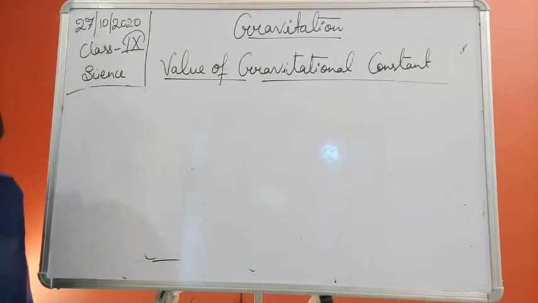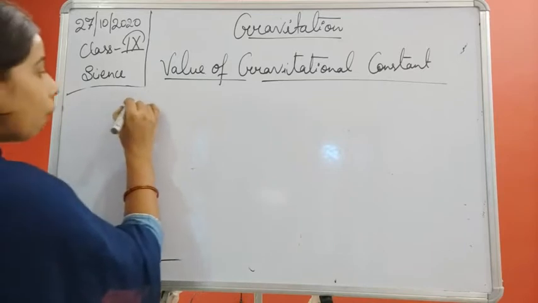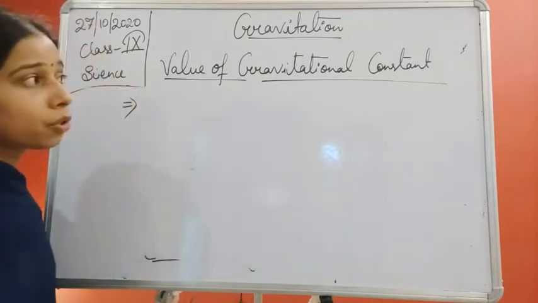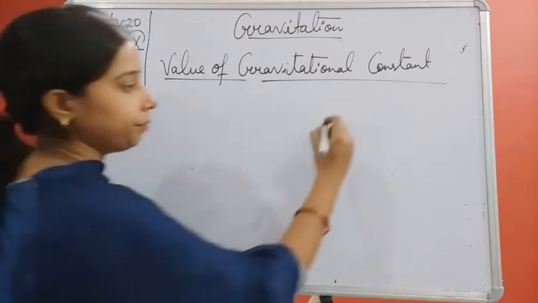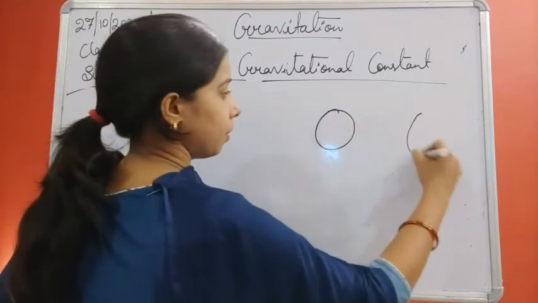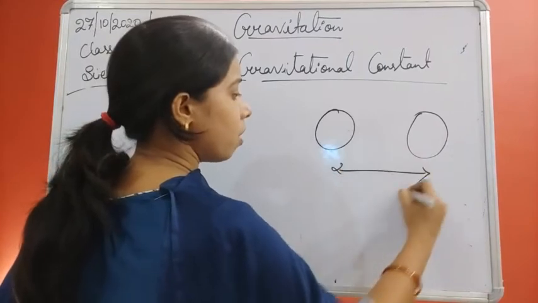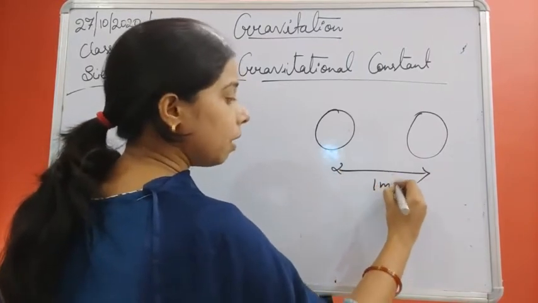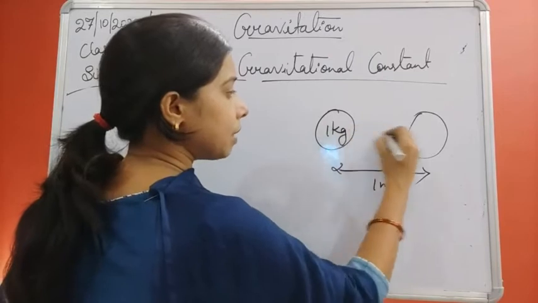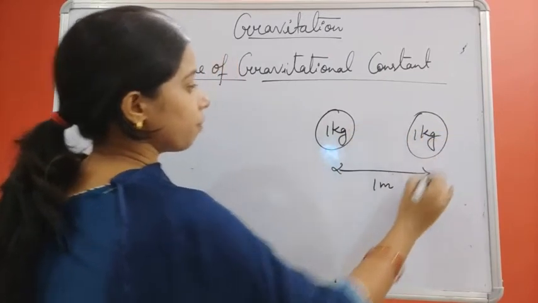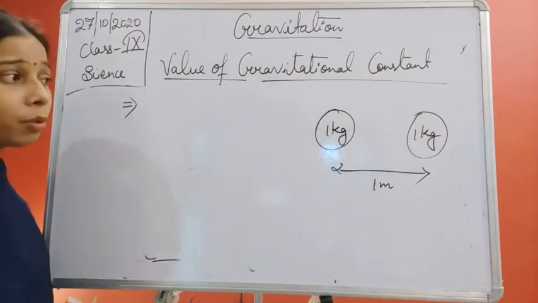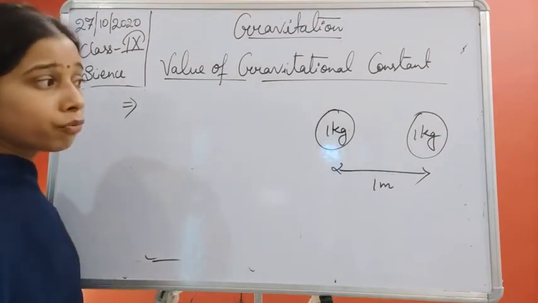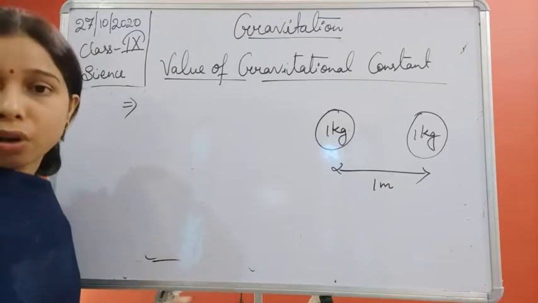So you see, students, how will you find the value of the gravitational constant? Suppose two objects are kept at a distance r of 1 meter, and both of them have the same mass of 1 kg. Now is it possible for you to find it? At this time you will find that the gravitational force will be equal to the gravitational constant.